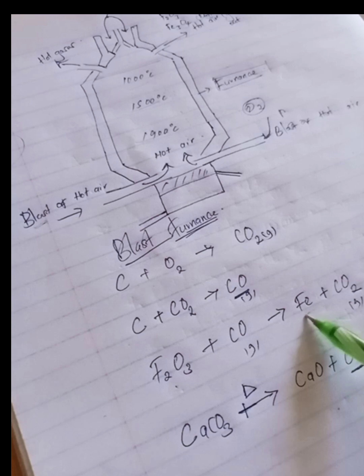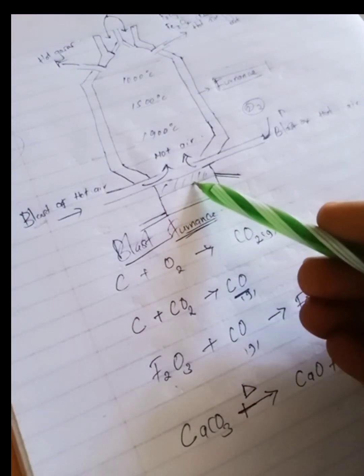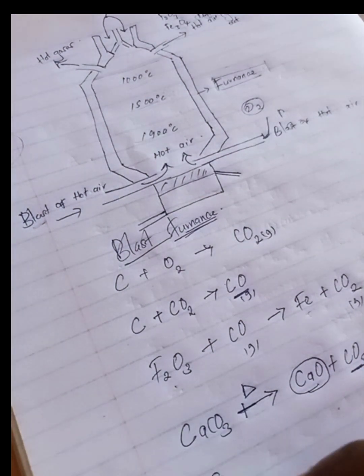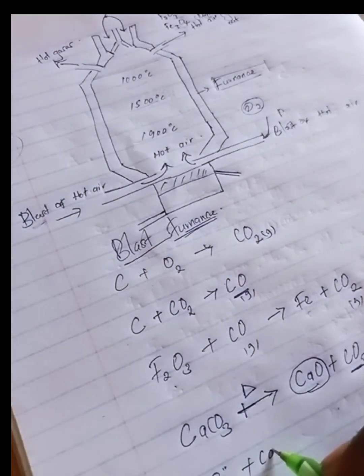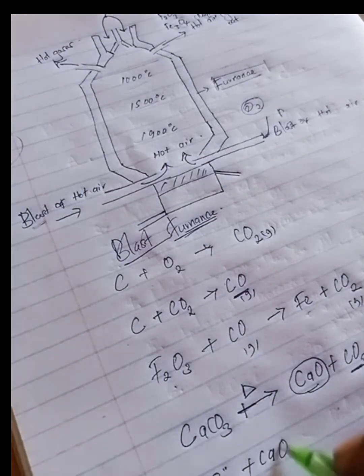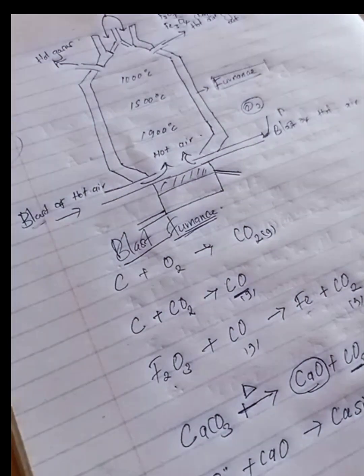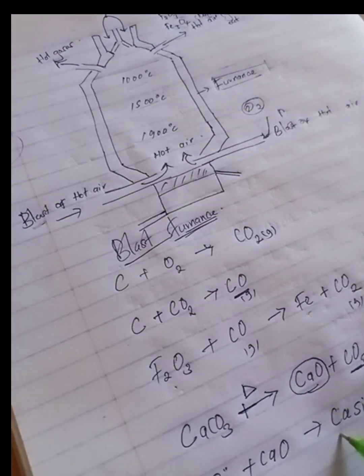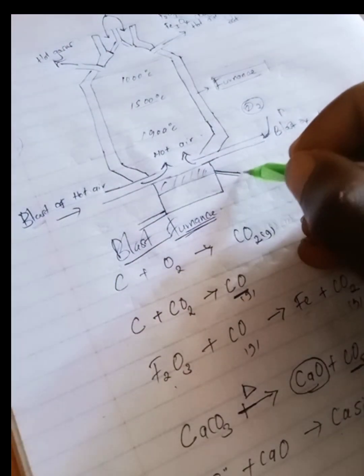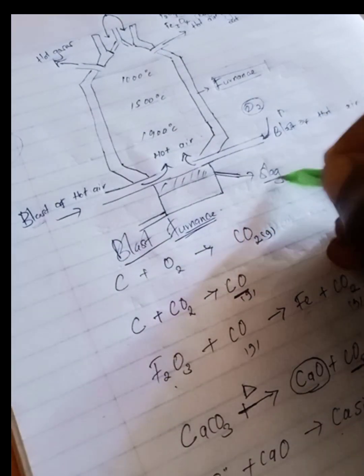Now the iron settles here at the bottom, and the other impurities are going to react with calcium oxide, right? Impurities that are found in iron, and this occurs naturally, are such as silicon. So silicon, when it reacts with calcium oxide, will give us calcium silicate. This one is what will come out here. This is our slag. We call it slag, yeah?